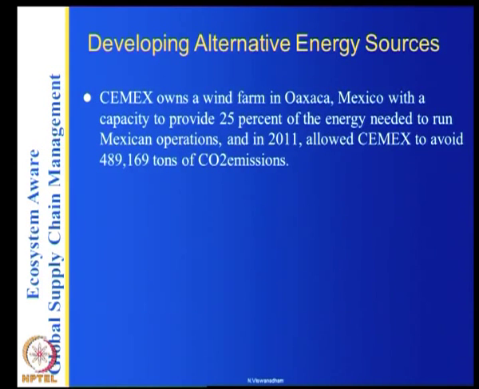For example, CEMEX owns a wind farm in Mexico with a capacity to provide 25% of the energy needed to run Mexican operations, and in 2011 it allowed CEMEX to avoid 169 tons of CO2 emissions.